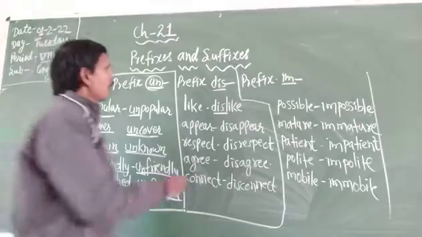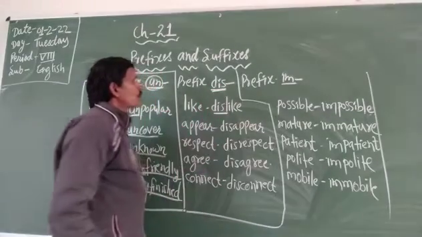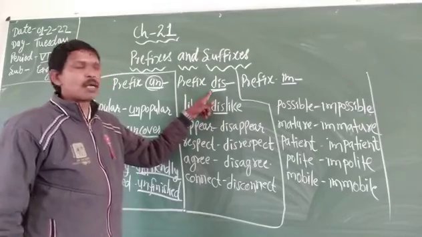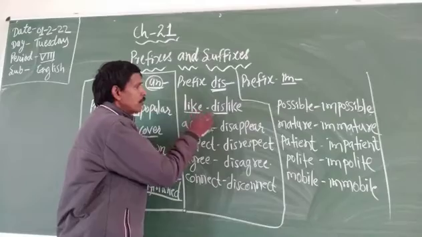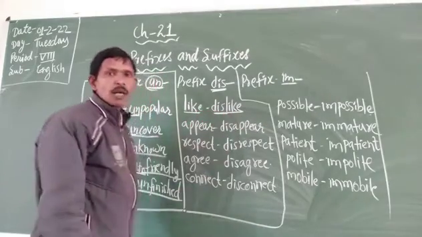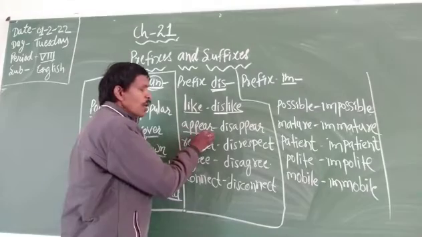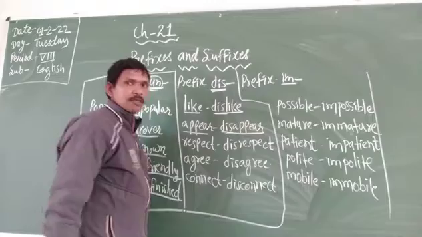So, and there is another prefix dis. Okay, we will add it at the beginning of a word to make another word, like like. When we add this, it becomes dislike. Appear, when we add this, it becomes disappear.